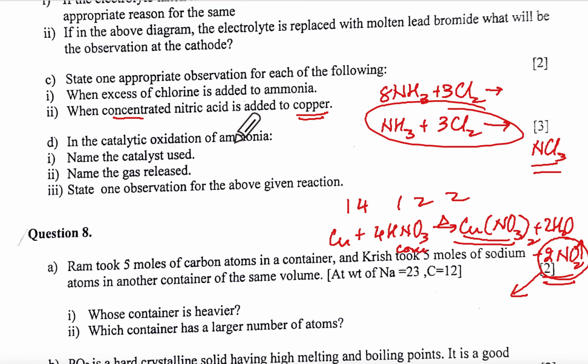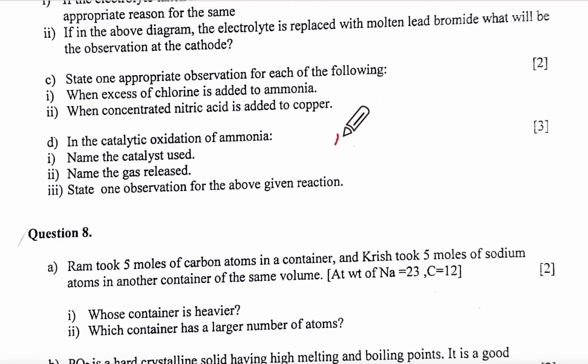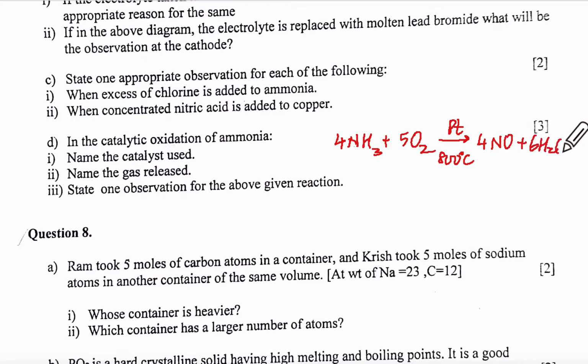In the catalytic oxidation of ammonia, both of them have 4NH3, right? And catalytic means 5O2 with platinum at 800 degrees C gives you 4NO plus 6H2O plus how much heat? 21.5 kilocalories.